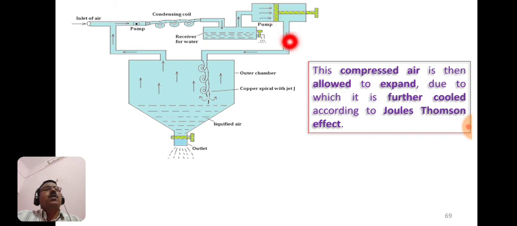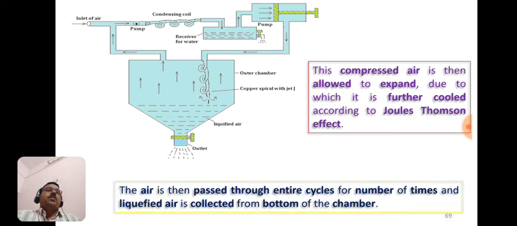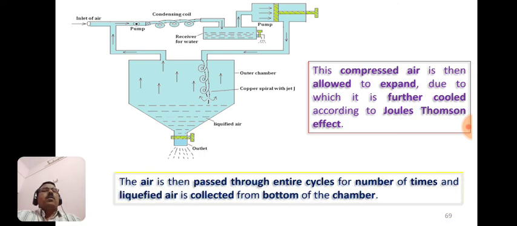This cooled gas is then passed through this spiral copper tube with jet J at the lower part, and here the gas expands freely, so it gets cooled by the Joule-Thomson effect, and this liquefied gas is collected at the bottom. The air is passed through the entire cycle a number of times, and liquefied air is collected from the bottom of the chamber. So this is Claude's method.